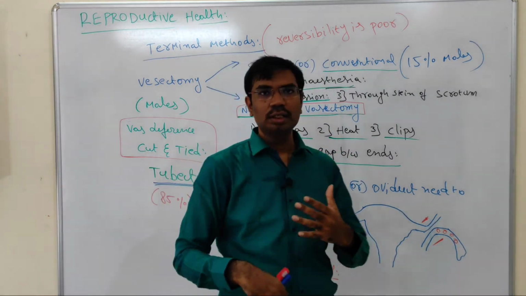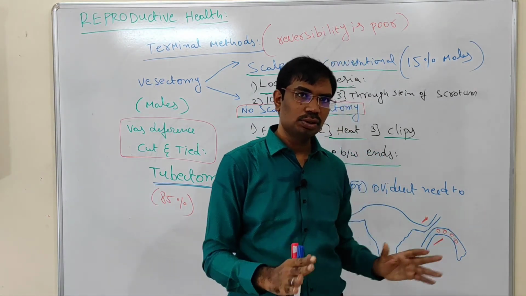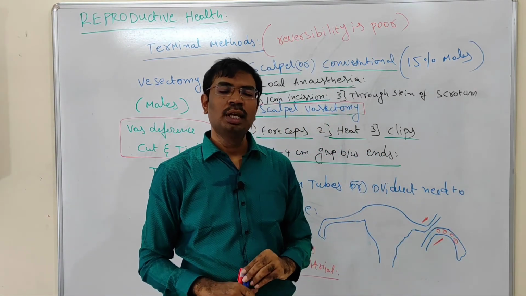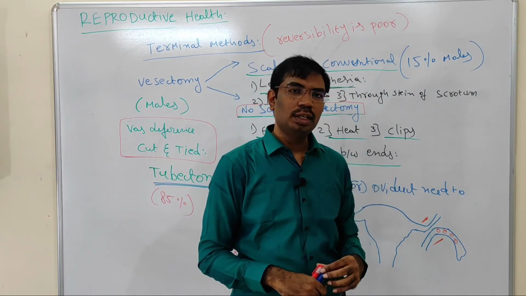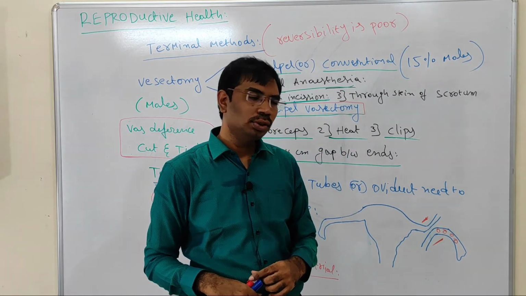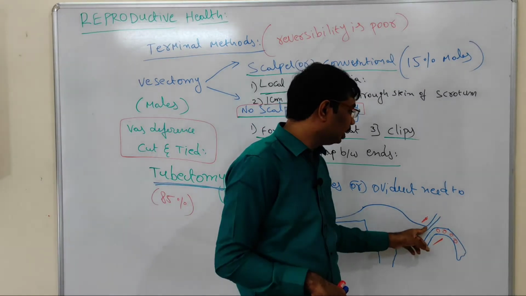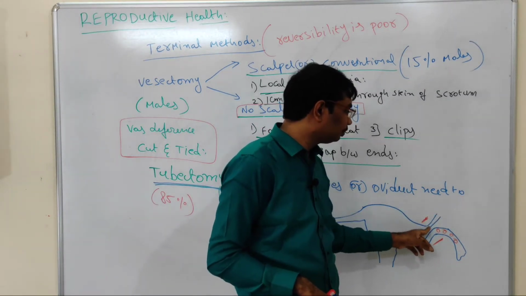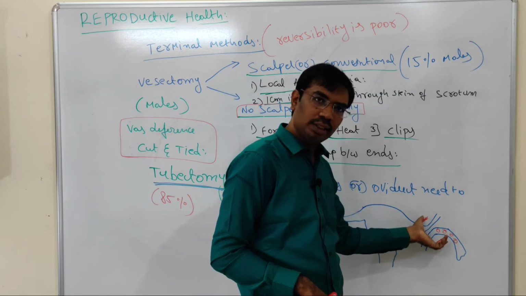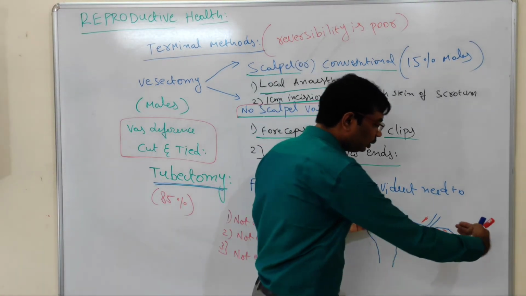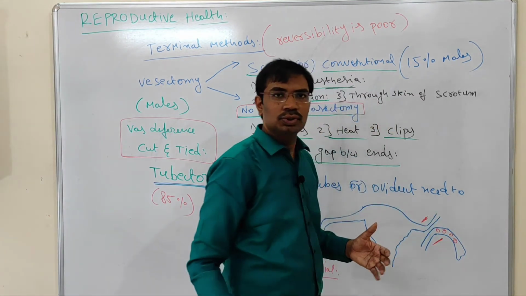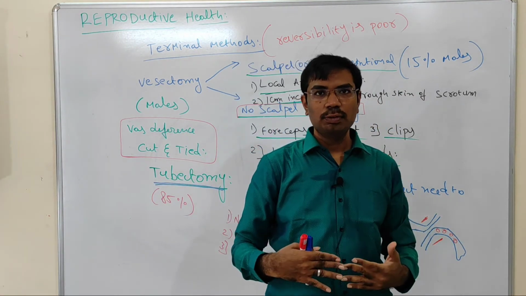Suppose a female has taken tubectomy, and after 10 or 15 years she wants pregnancy. If she consults a gynecologist, since the tubes were already cut and tied, they will try to rejoin the fallopian tubes.